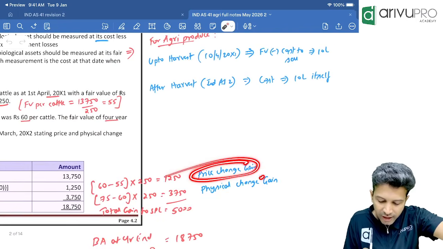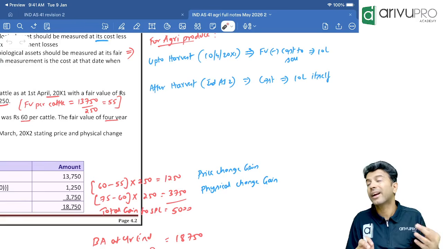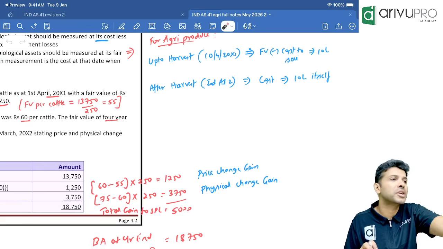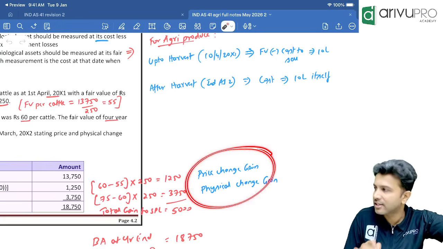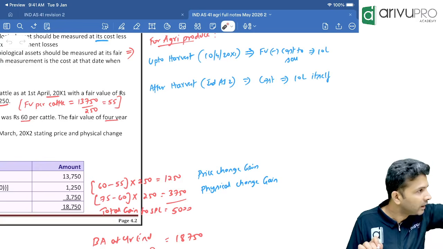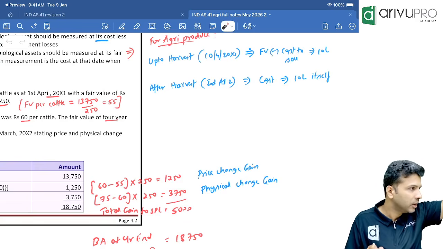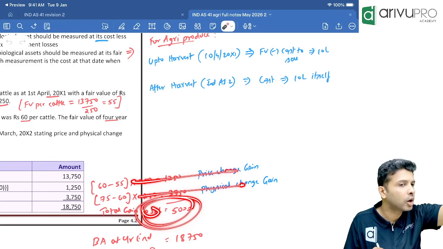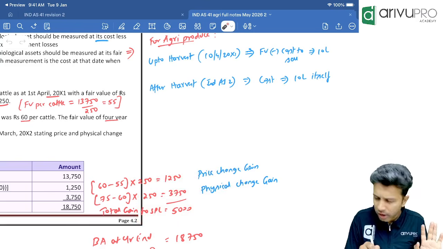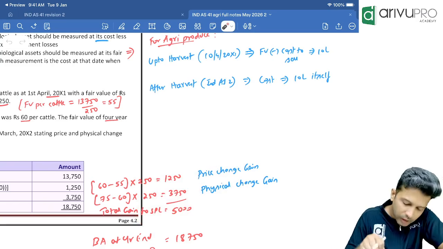Price change gain and physical change gain. Both we need to calculate and account separately if the information is available. If information is given in the question, we calculate both gains separately and account for them. If information is not given, then you can calculate the total gain. In bigger questions, this breakup will not be available, so we will only calculate the total gain. But in smaller questions like this, we can calculate both.